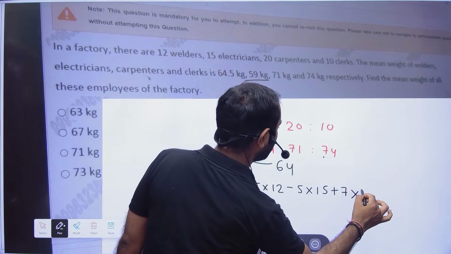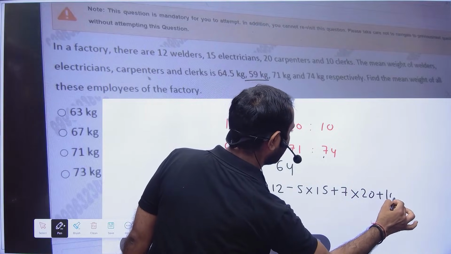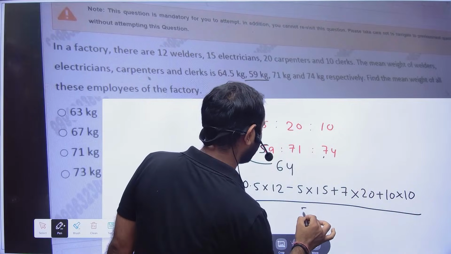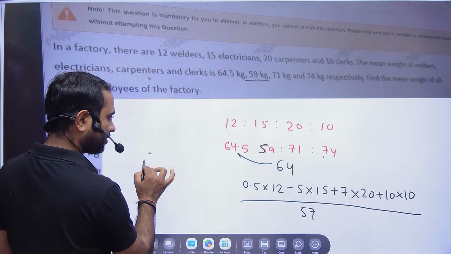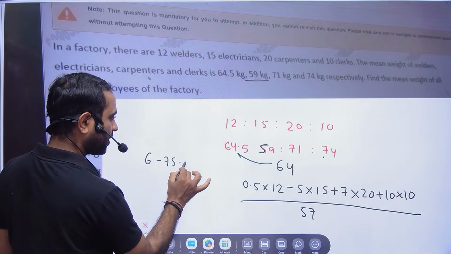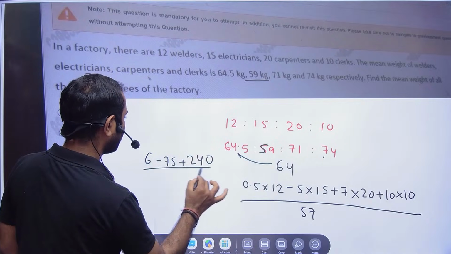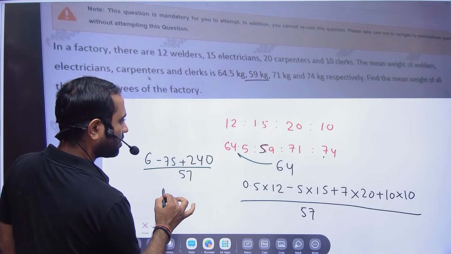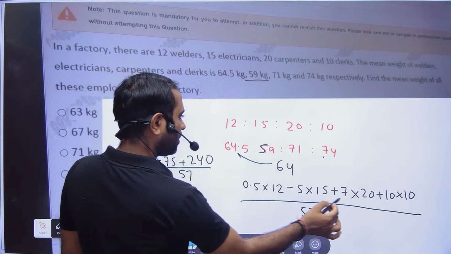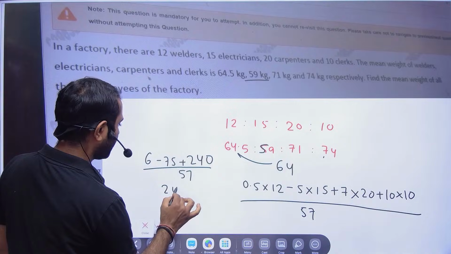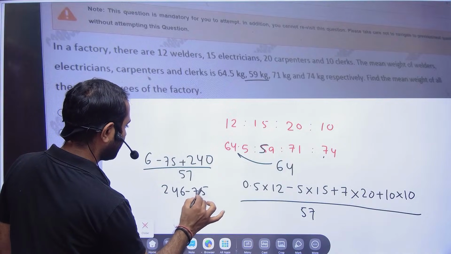So 7 into 20, plus 10 into 10, and then divided by 57. So it is 6 minus 75 plus 240 divided by 57. This is 100 plus 140. 246 minus 75.